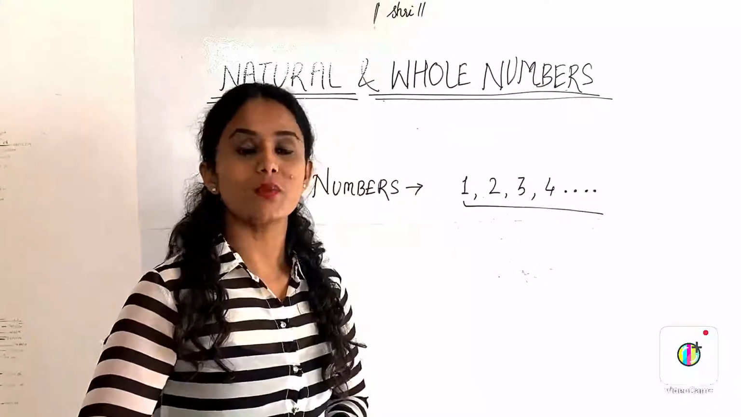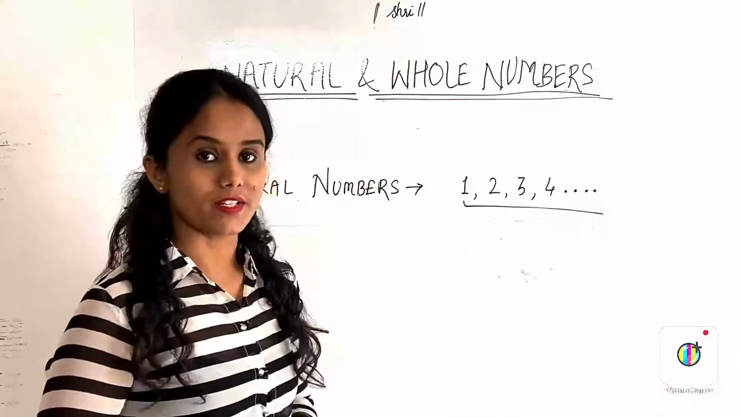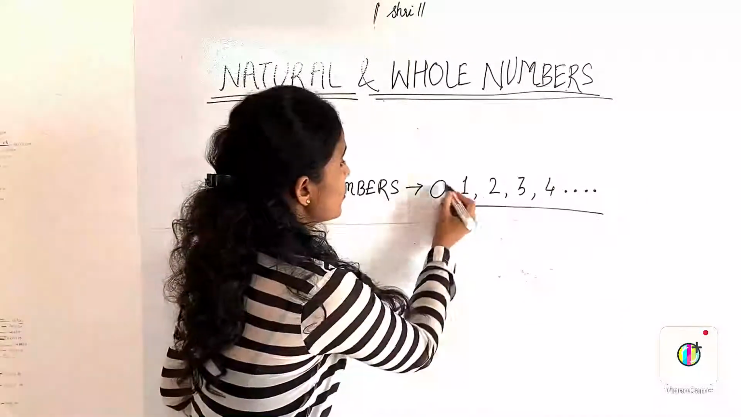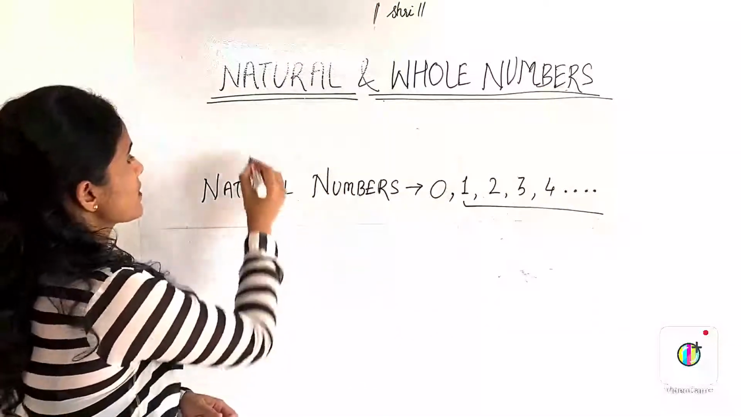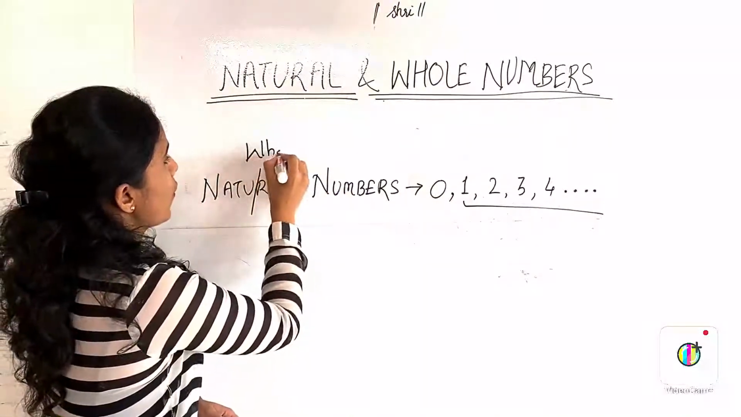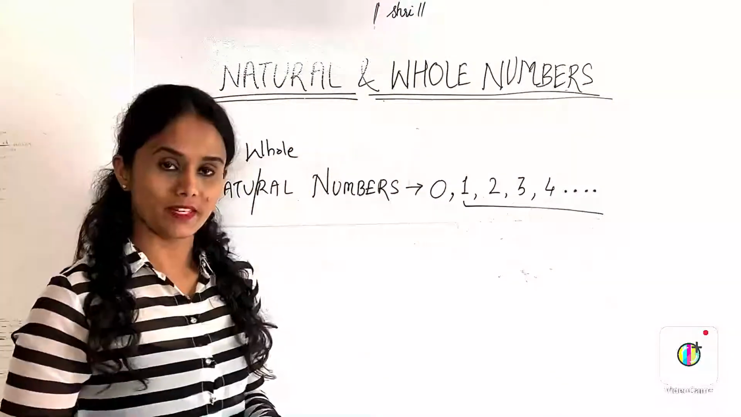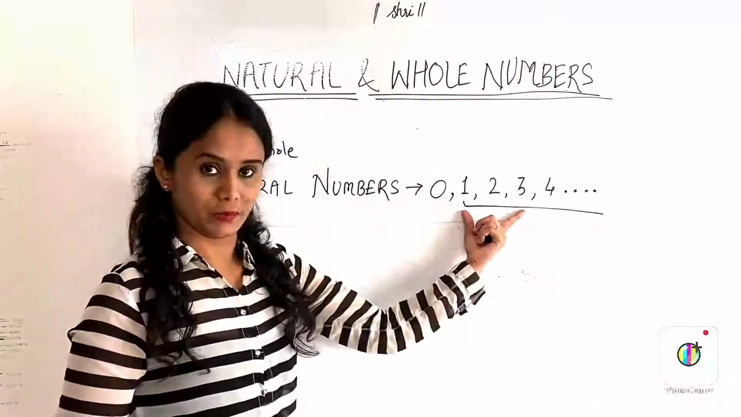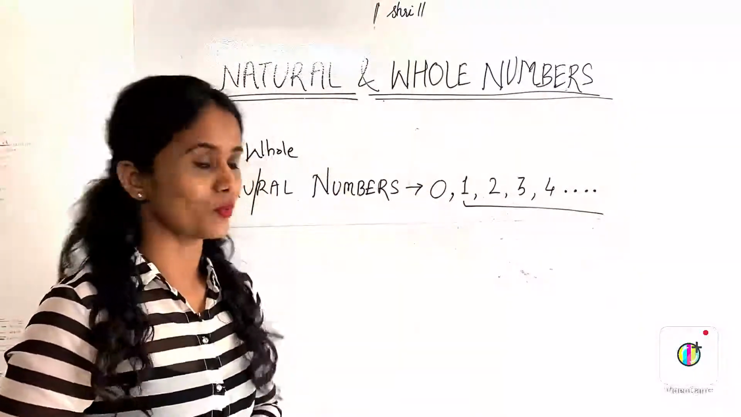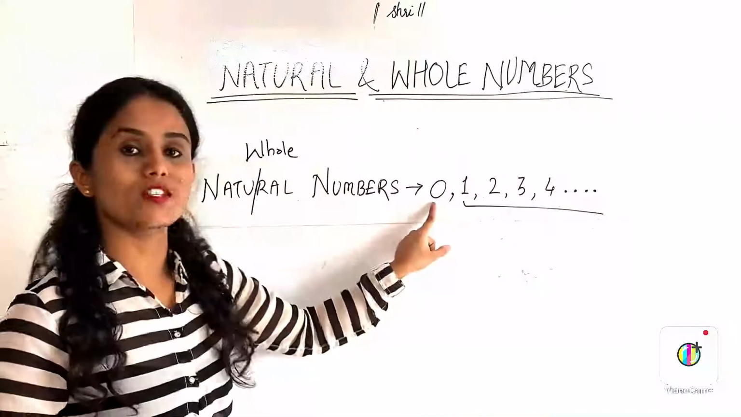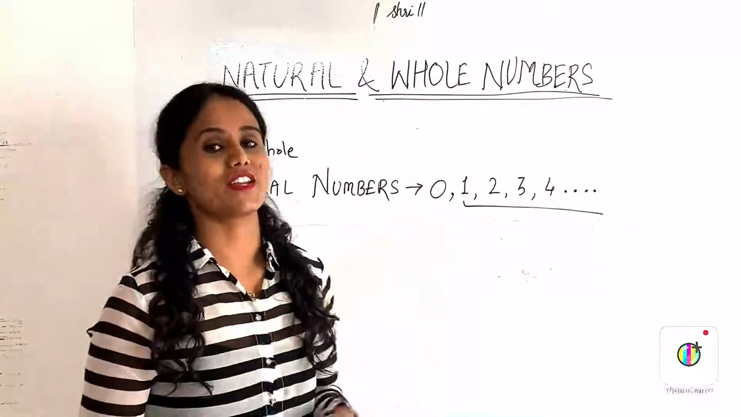Now let's see what are the whole numbers. These are all the natural numbers, but if you include 0 to this collection, then this collection becomes the collection of whole numbers. Which also means that all the natural numbers are whole numbers. But please also note that 0 is the only whole number which is not a natural number.